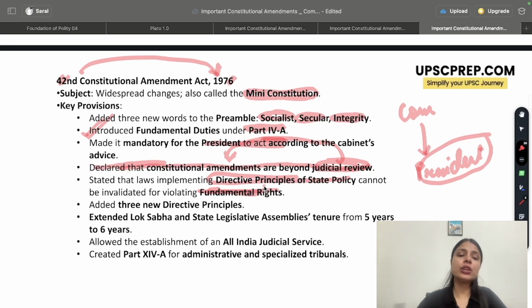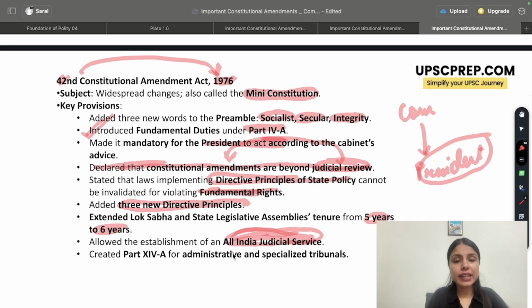Not only that, 3 new DPSPs were also added by the 42nd Constitutional Amendment Act of 1976. Not only that, the life of Lok Sabha and state legislative assemblies was increased from 5 years to 6 years. From 5 years, it was made 6 years. It was also said that we can have all India judicial services now. On the lines of Indian Administrative Services and Indian Police Services, we can now have all India judicial services also.